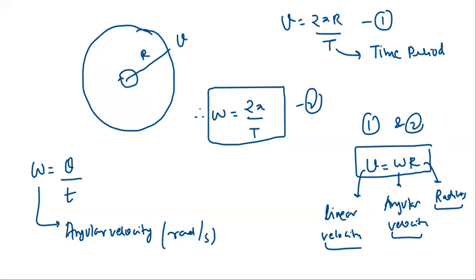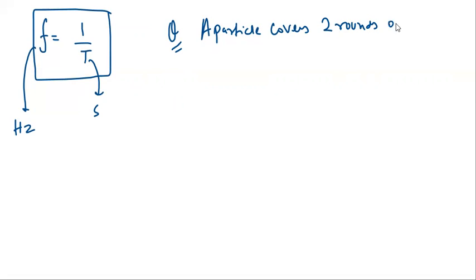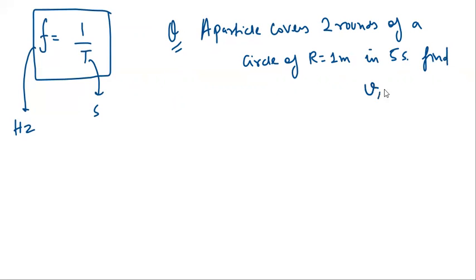Okay. Now there are two more important parameters, and one is frequency. Remember that frequency is equal to 1 upon time period, where the SI unit of frequency is hertz and the SI unit of time period is second. Suppose a question comes in the exam that a particle covers 2 rounds of a circle of radius 1 meter in 5 seconds. Find velocity, omega, frequency, time period.